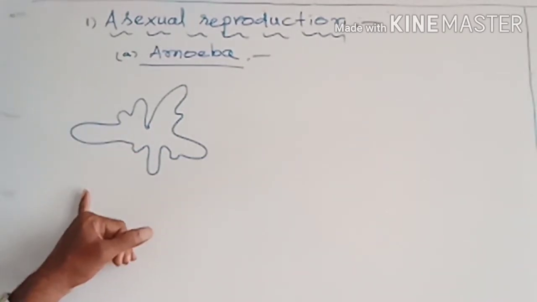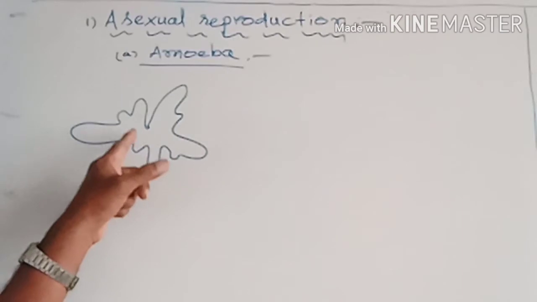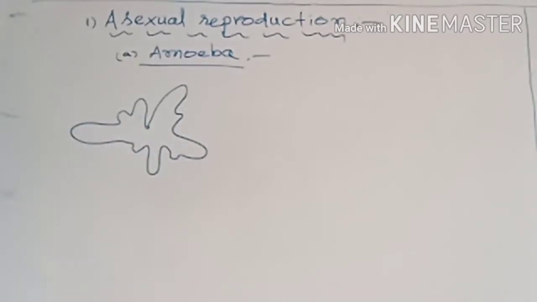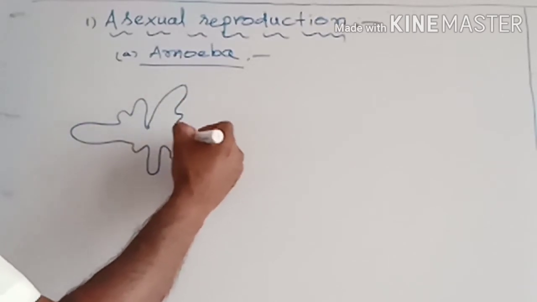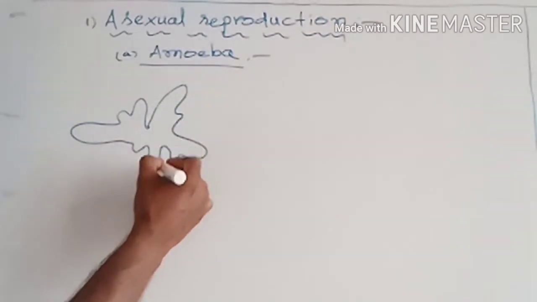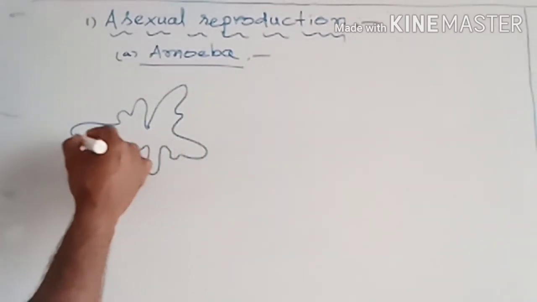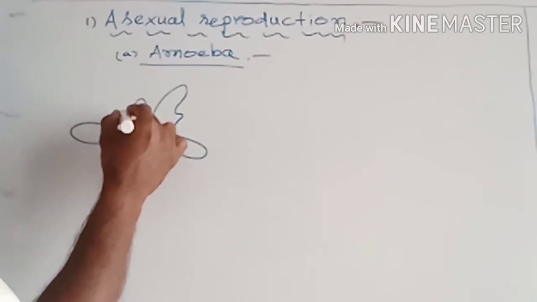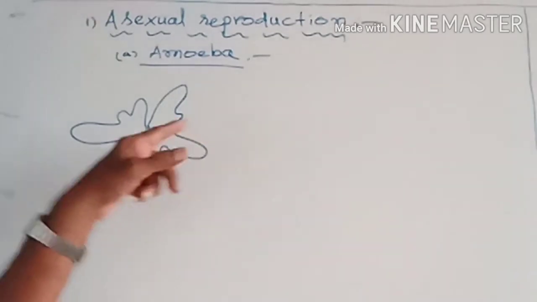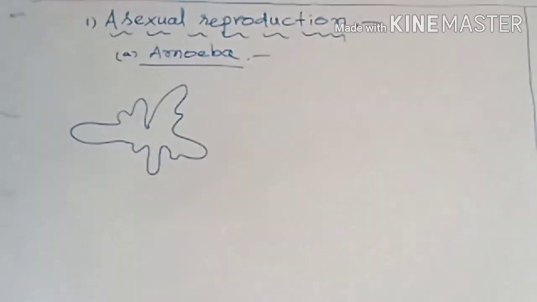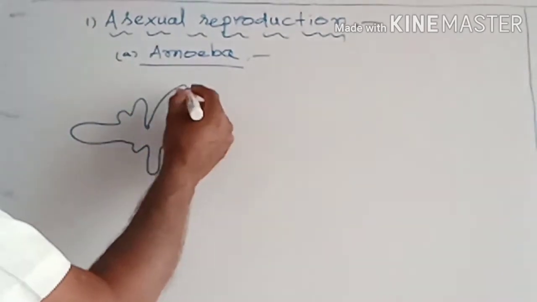Such an amoeba we show here like this. Around the amoeba there is a membrane. This membrane is the most important membrane, which surrounds the amoeba. It is also called the plasma membrane.